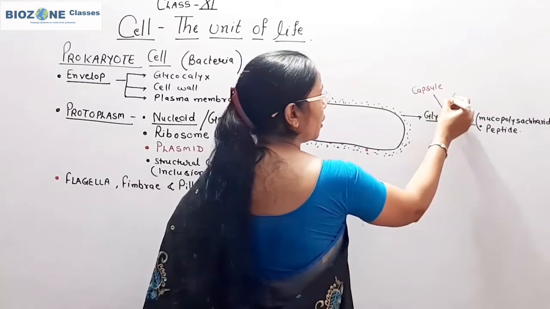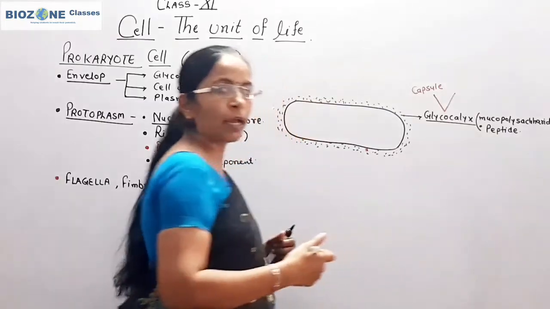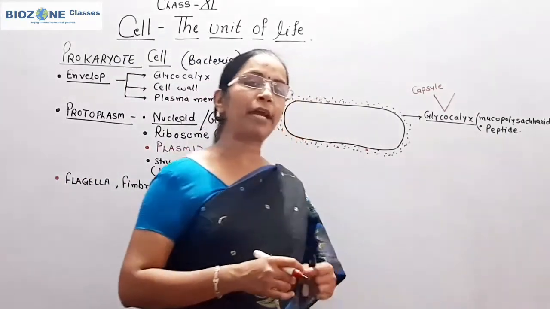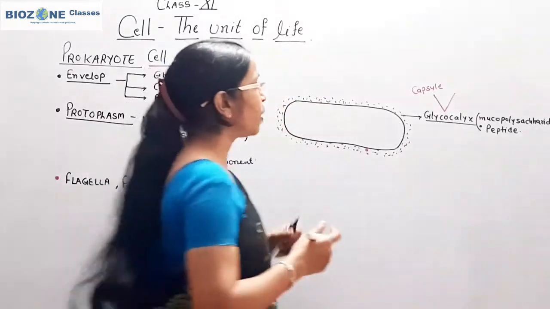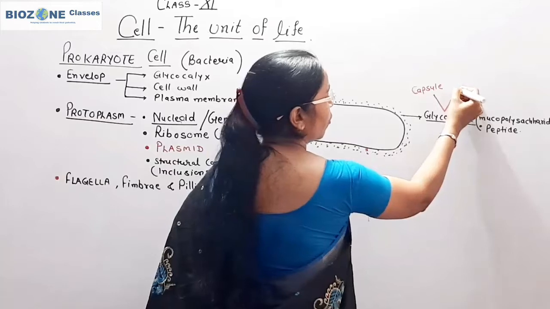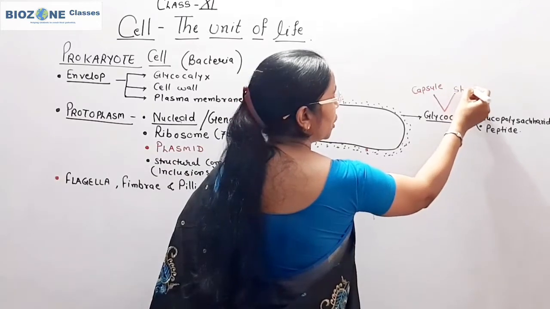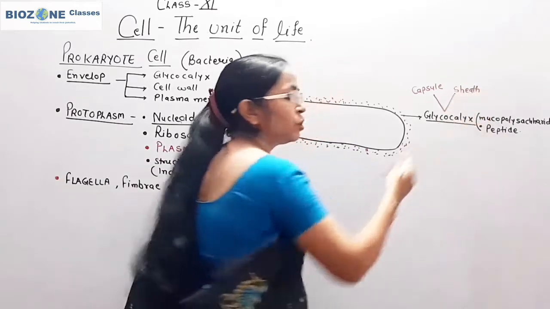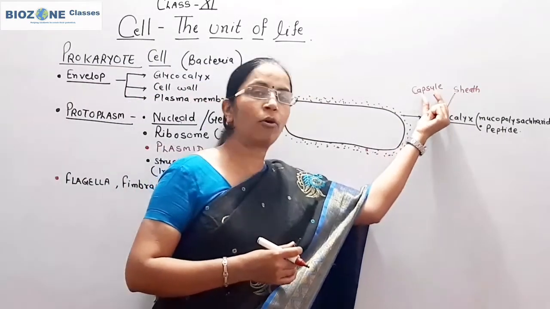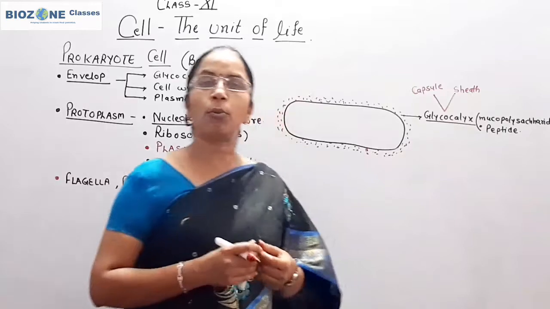Whereas if the polysaccharide and peptides are loosely arranged, then the glycocalyx is present in the form of a mucilage sheath, or simply we refer to it as a sheath. So simply remember, glycocalyx is either present in the form of a capsule or in the form of a sheath.